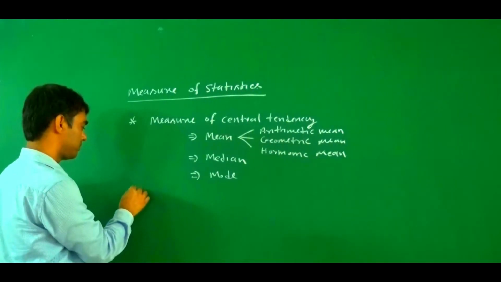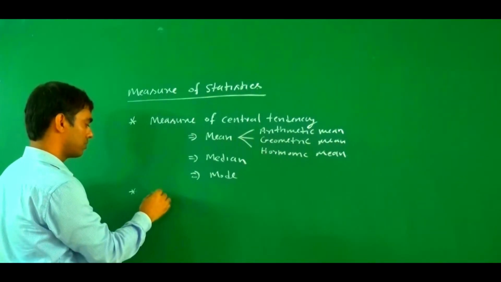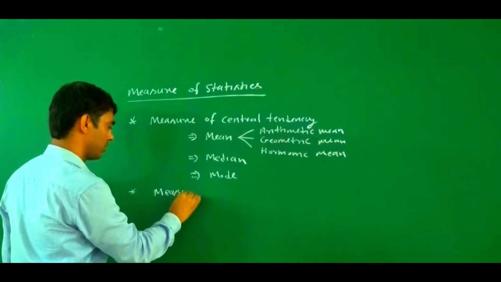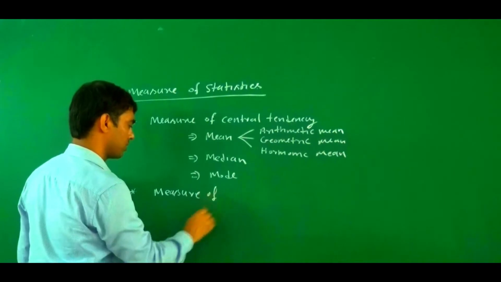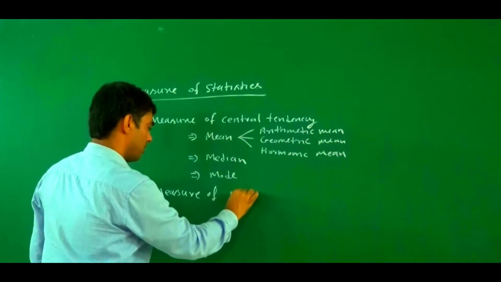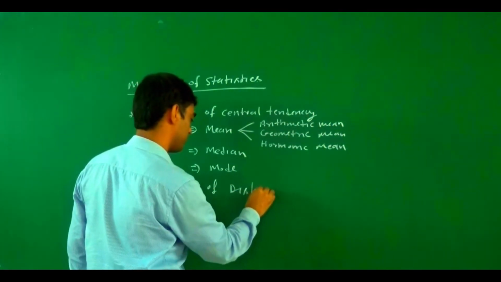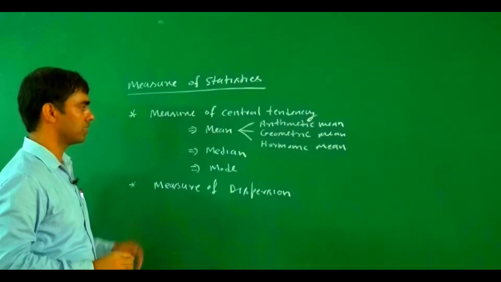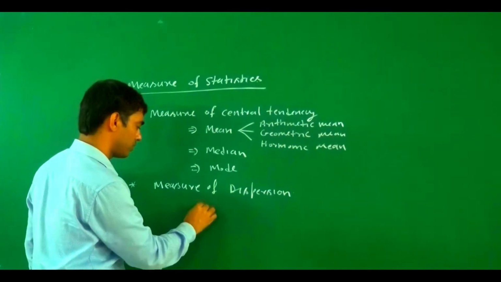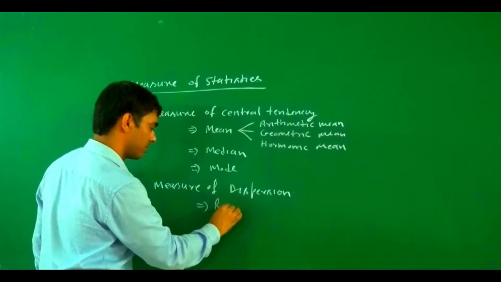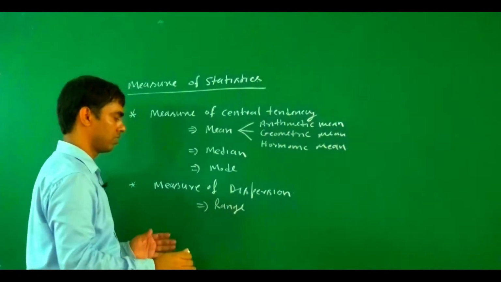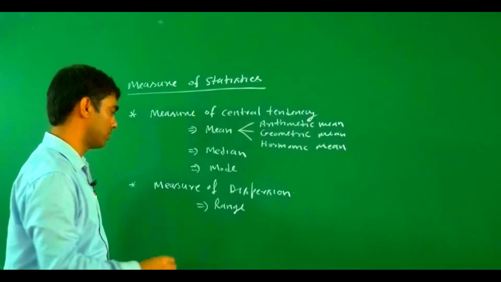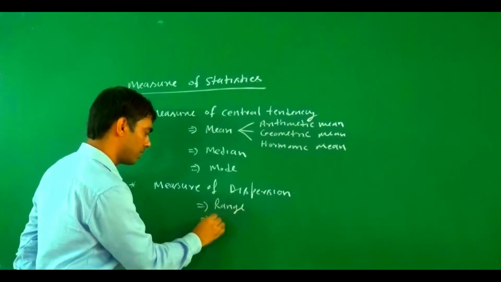Second one is the measure of dispersion. Under the category of measure of dispersion, the first one is the range. Range means the difference between the lower limit and the upper limit. Then quartile deviation.